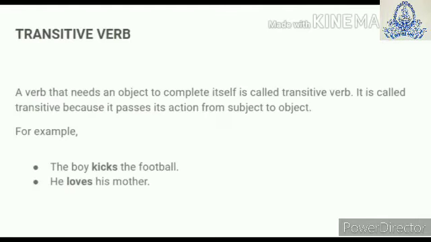What is a transitive verb? A verb that needs an object to complete itself is called transitive verb. It is called transitive because it passes its action from subject to object. For example, the boy kicks the football. He loves his mother.